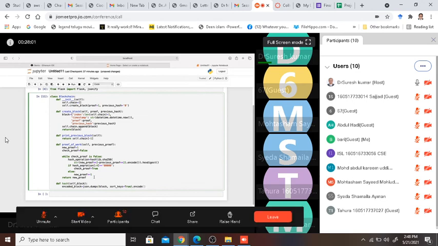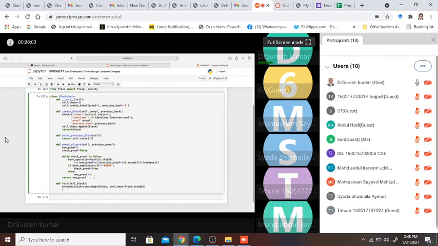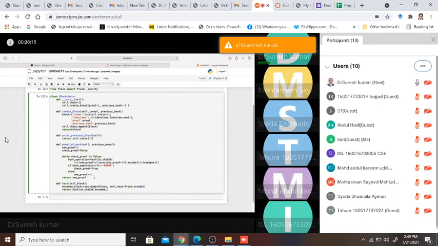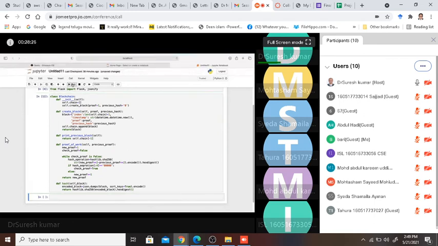Now, since I've created an encoded block, I have to return hashlib.sha256 of this encoded_block, and definitely I have to say hexdigest. And this is another function which I've created, the hash function.